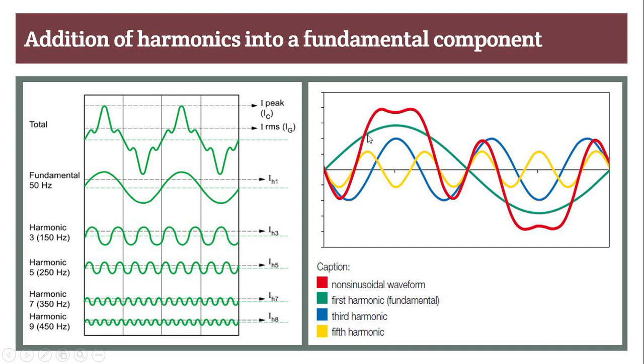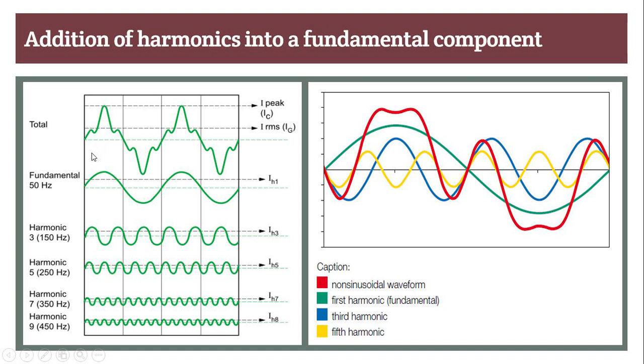When you have a fundamental component like this, and your system has such a component, this is the 7th component, this is the 3rd component, added to this sinusoidal signal, then your resultant signal, the red one, is distorted.